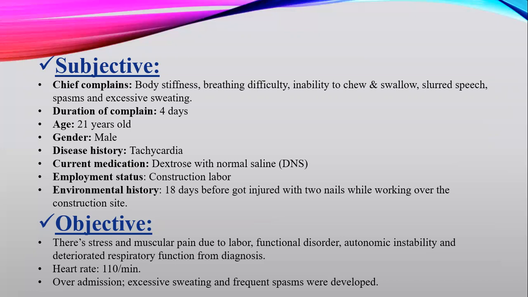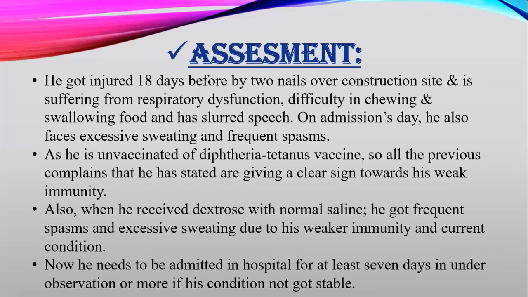So now what should be the objective? Like there's a stress and muscular pain due to labor, functional disorder, autonomic instability, and deteriorated respiratory function from diagnosis. From diagnosis, we have achieved that all these body stiffness, breathing difficulty, our visual test has been done, and from diagnosis we came to know up here. Heartbeat or heart rate is 110 per minute. That leads to the tachycardia, which is not normal. And over admission, over the exposure of dextrose with normal saline, his body leads to the excessive sweating and frequent spasms are there. So what is actually the assessment for him?